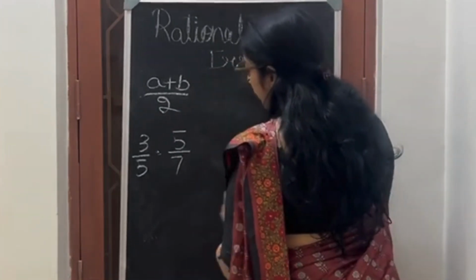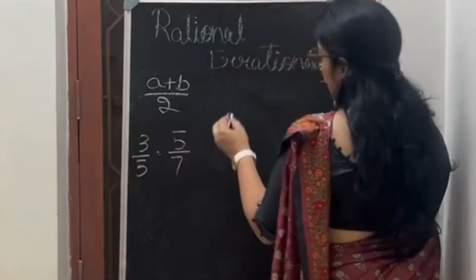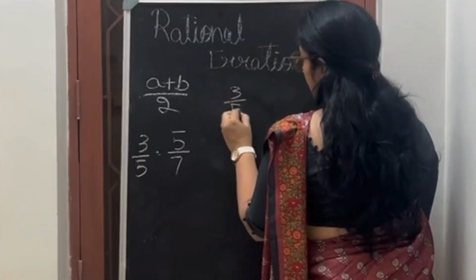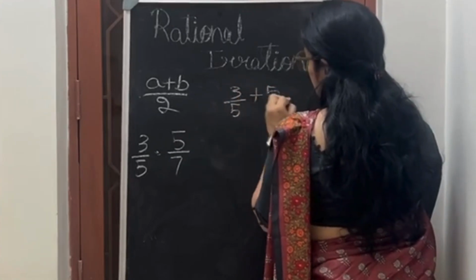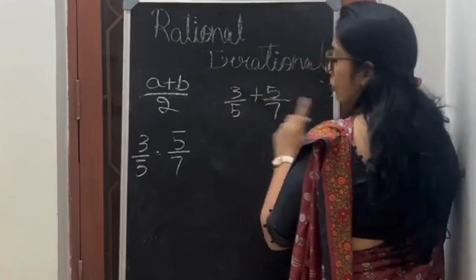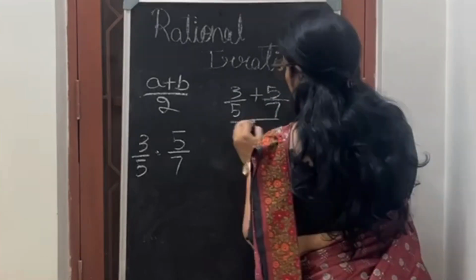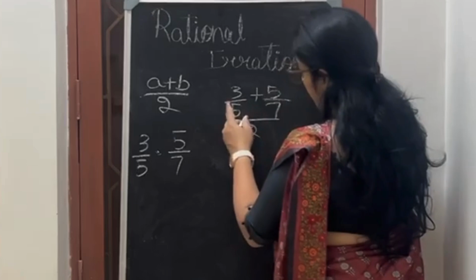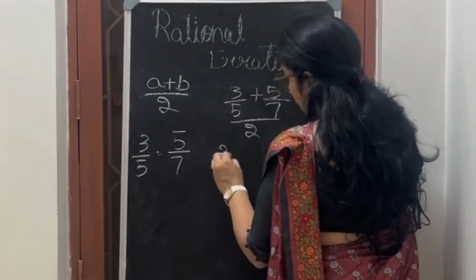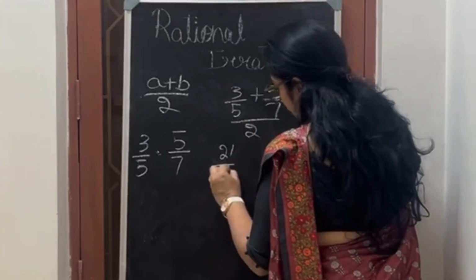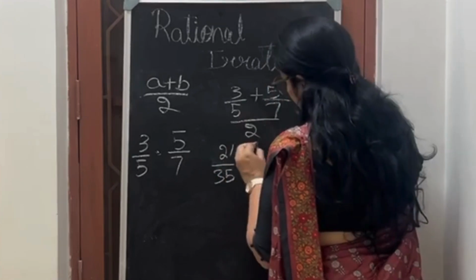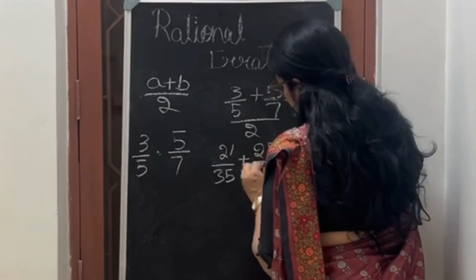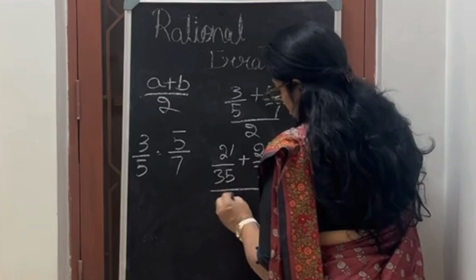Okay. Now 3 by 5 plus 5 by 7, divided by 2. What was the LCM there? LCM was 35. So I will use that 35. This was 21 by 35 plus 25 by 35, by 2.